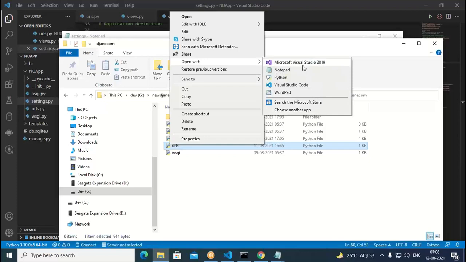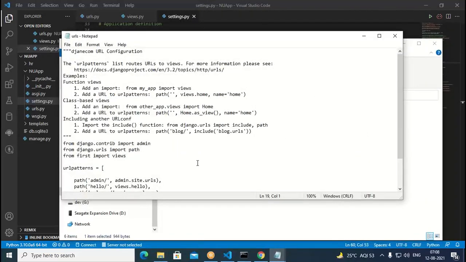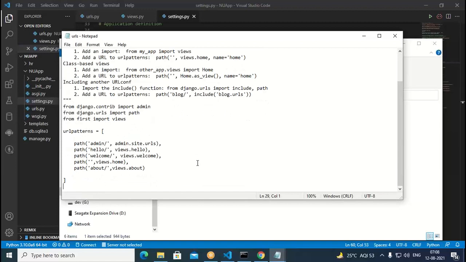So we open this notepad. Then here we need to go with other patterns, like we have admin, then welcome, views, about. We have these things, so we go with these things also. We copy these and we try to paste it.